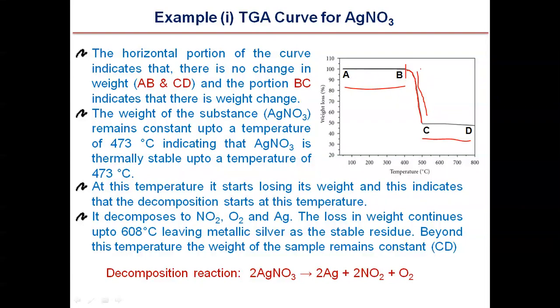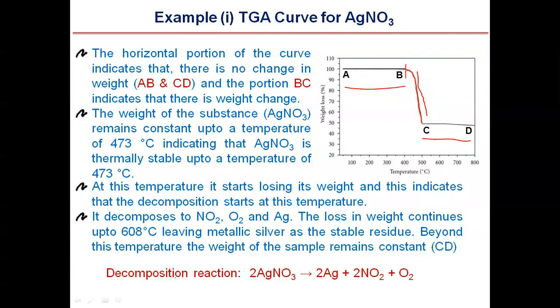The AgNO3 is decomposed to nitrogen dioxide, oxygen and metallic silver. The loss in weight continues up to 608 degrees Celsius, leaving metallic silver as a stable residue. Beyond this temperature, the weight of the sample remains constant. So you just arrange the temperature on the x-axis according to the temperature mentioned in the text here.